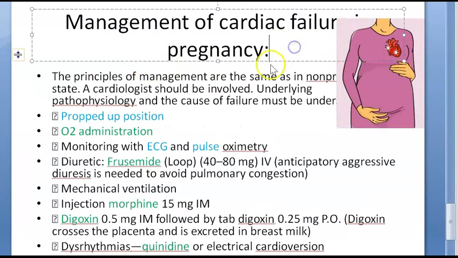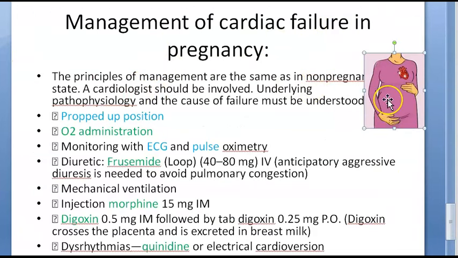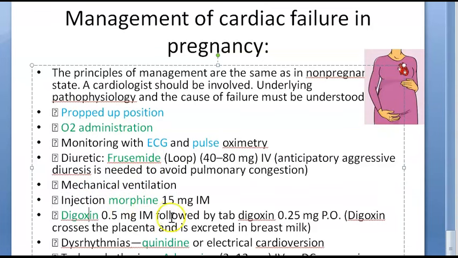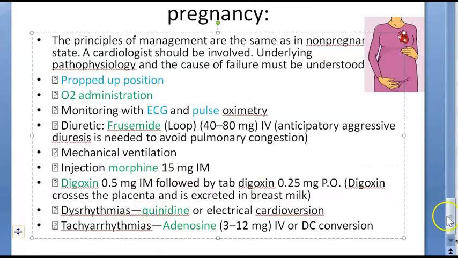If there is a cardiac failure, how will you manage? It is very similar to any other cardiac state. You should have a cardiologist and then you should put the person in proper position. Oxygen should be given. Then you can do ECG, pulse oximetry. You have to monitor. Furosemide you will give to reduce the volume overload. Mechanical ventilation, morphine, digoxin, quinidine, adenosine. Okay. So this is the management of cardiac disease in pregnancy.